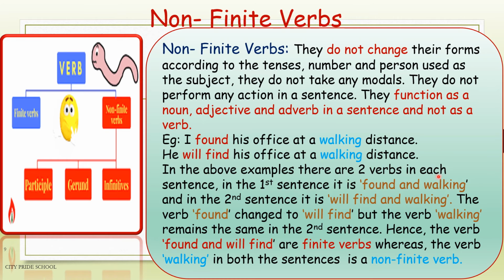In the above examples, there are two verbs in each sentence. In the first sentence, it is found and walking. And in the second sentence, it is will find and walking. The verb found changed to will find, but the verb walking remains the same in the second sentence. Hence, the verbs found and will find are finite verbs, whereas the verb walking in both the sentences is a non-finite verb. So, if you just take a look at this picture, verbs are classified as finite and non-finite verbs. Non-finite verbs are further classified as participles, gerund, and infinitives.